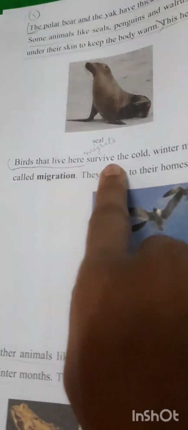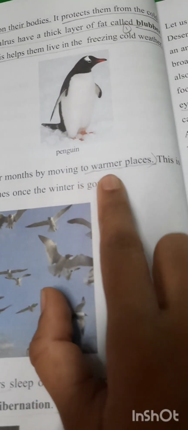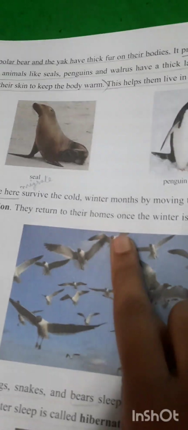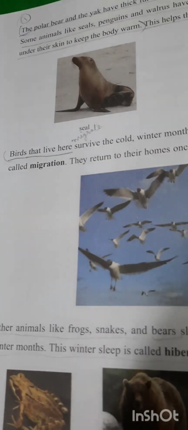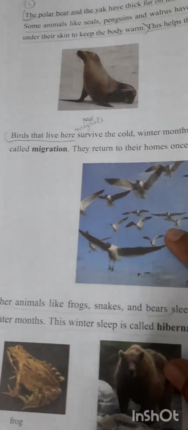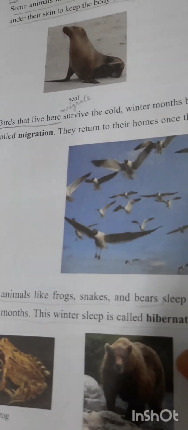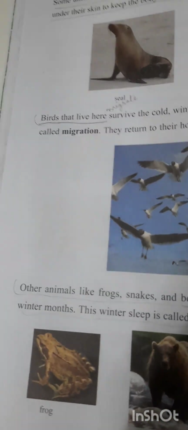Birds that live here survive the cold winter months by moving to warmer places. This is called migration. They return to their homes once the winter is gone. So the birds fly out of that region when it is very cold, and once the cold is over, they come back to that place again.